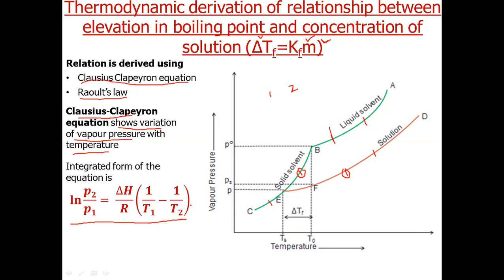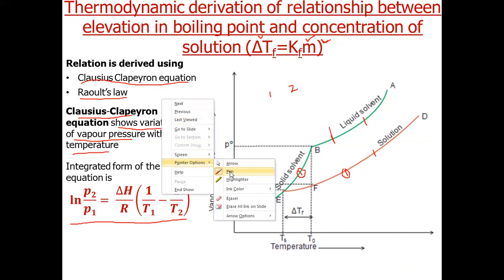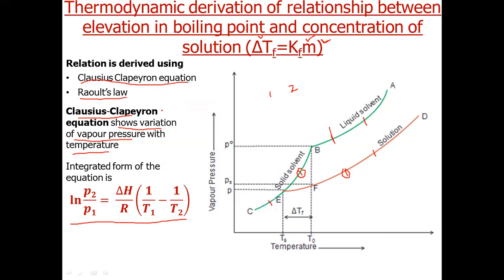So this derivation is exactly similar to the derivation that we did for elevation in boiling point. The only difference is that we have to apply the Clausius-Clapeyron equation 2 times. First, we will apply it for this solid vapor equilibrium on this curve CB. Then we will apply the Clausius-Clapeyron equation on solution vapor equilibrium, that is on the ED curve.